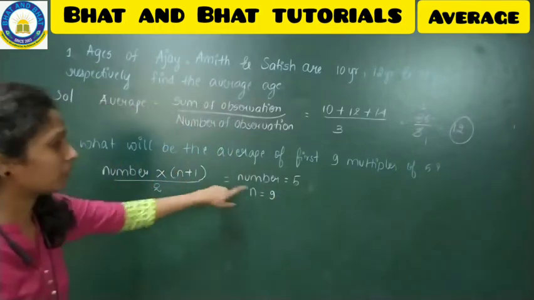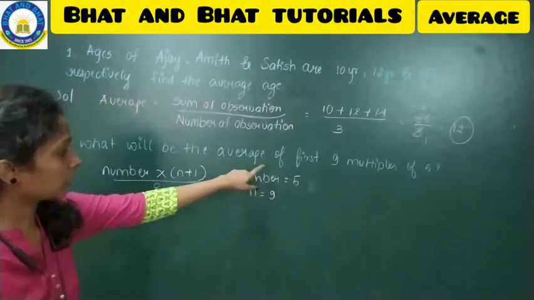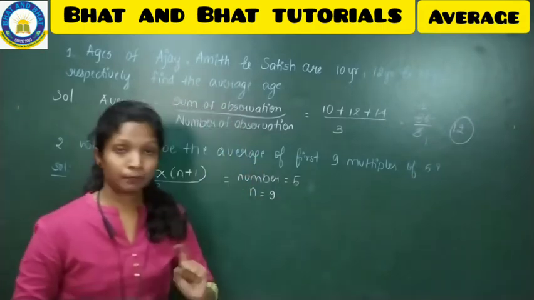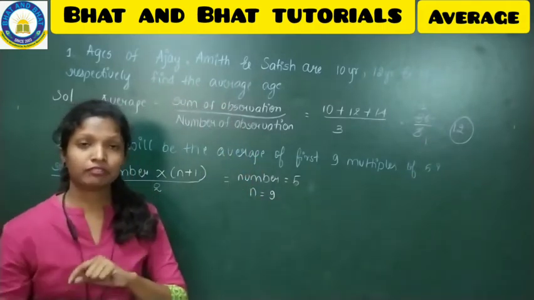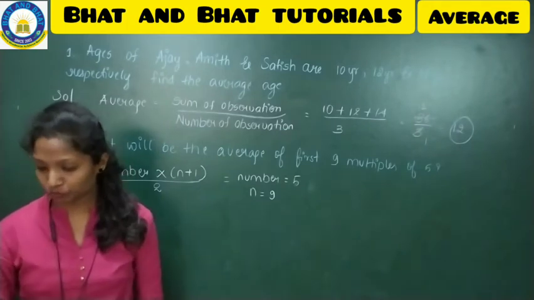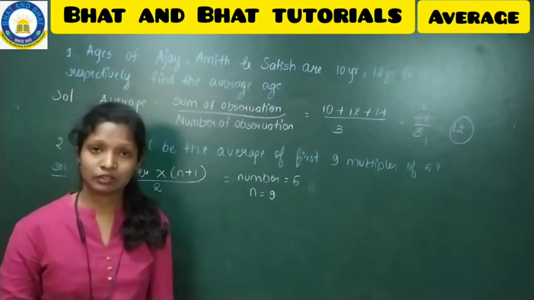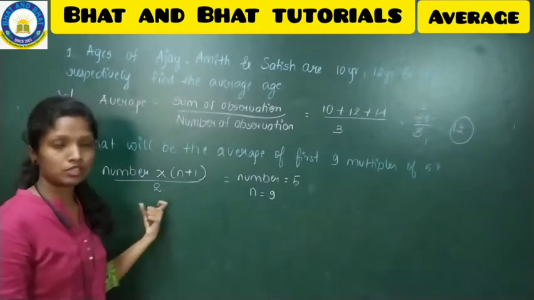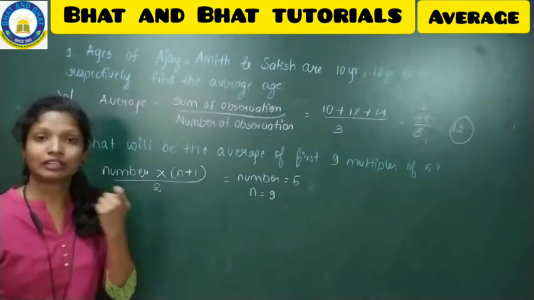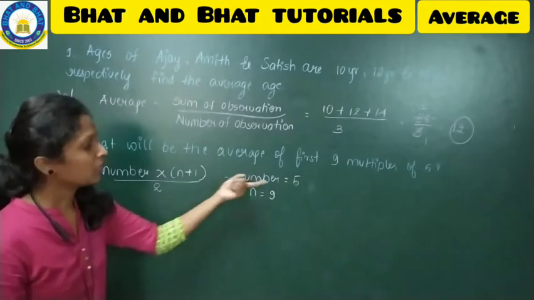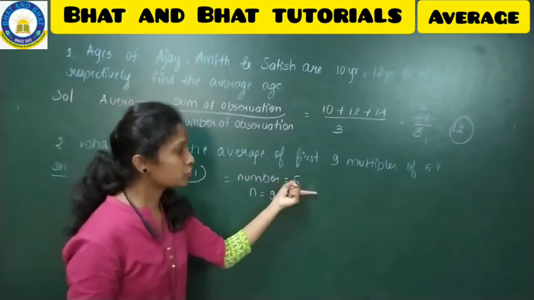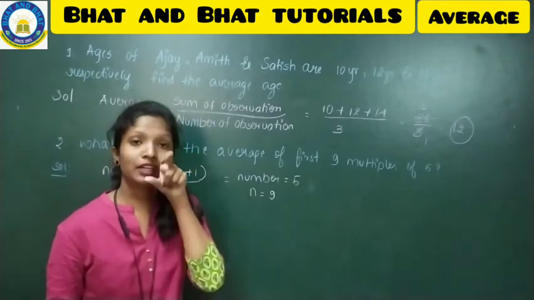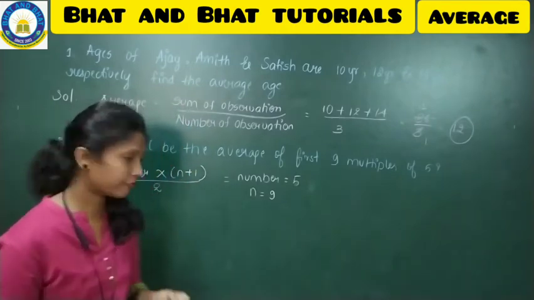So why, ma'am, how will we get to know? They are telling first 9 multiples of 5. That means 9 multiples of 5. What are they? 5 ones are 5, up to 5 nines are 45. Till then you have to go, and then you have to add, and then you have to divide. Since it is the longest process, we follow this formula so that we get the answer very quickly. Number is nothing but the number for which you are going to find the multiples, and n is nothing but how many multiples you will find.